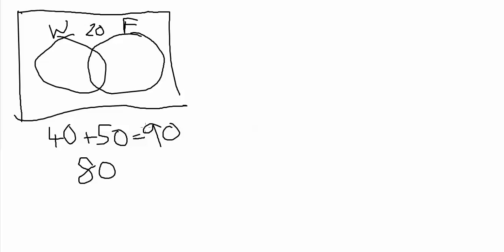The reason we've got 10% too many is that this 40% is all the women in this circle, and this 50% is all the people in the football circle. So the ones in the middle have been counted twice. There must be some in the middle that have been counted in the women's circle and in the interested in football circle. Because they've been counted twice, in this 40% and in this 50%, we get the extra 10%, which means that the 10% must be in this middle bit here. That must be the bit that's been counted twice.